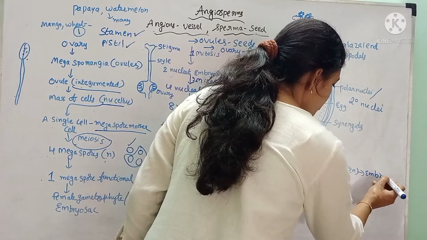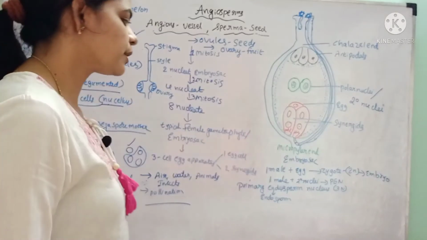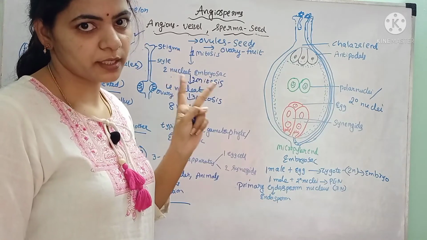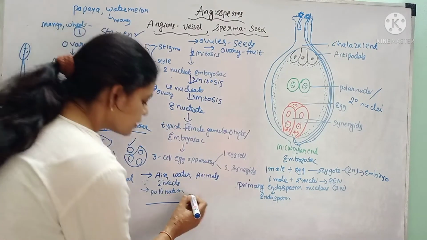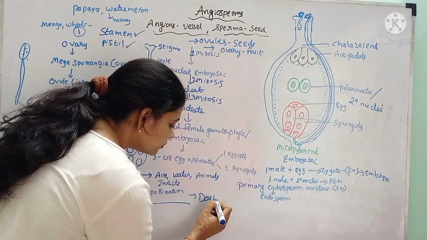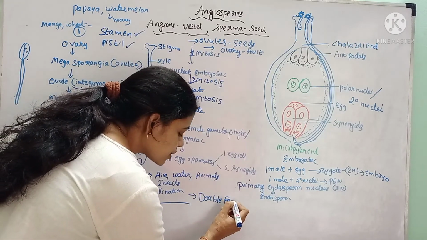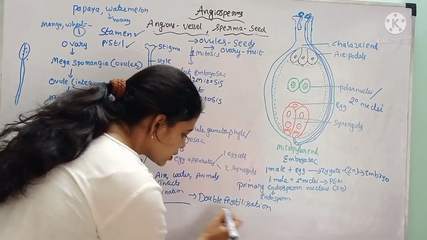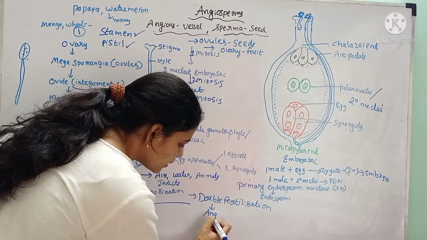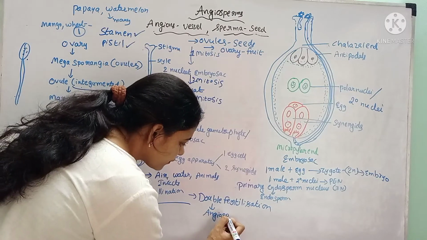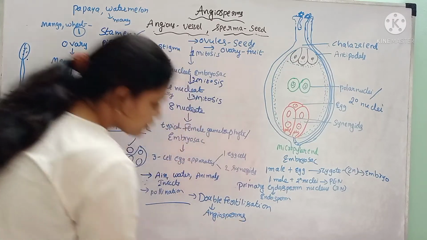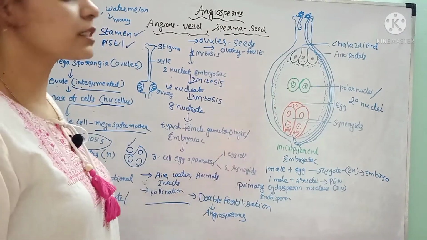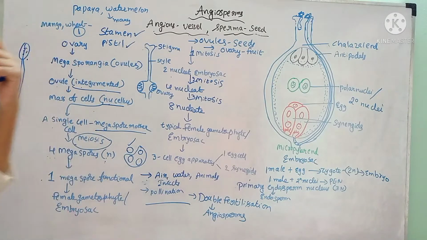Later the zygote develops into the embryo and the primary endosperm nucleus develops into the endosperm. Here two fertilizations occur, that is, a double fertilization occurs. Double fertilization is the characteristic feature of angiosperms. So in this, two fertilizations occur. It is called double fertilization, which will be seen in angiosperms.